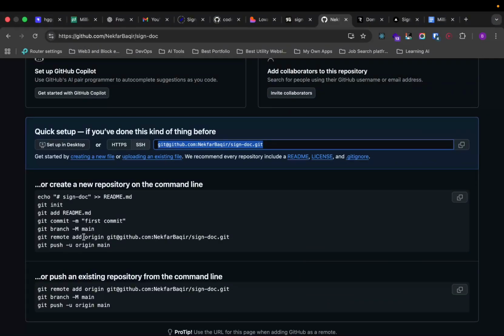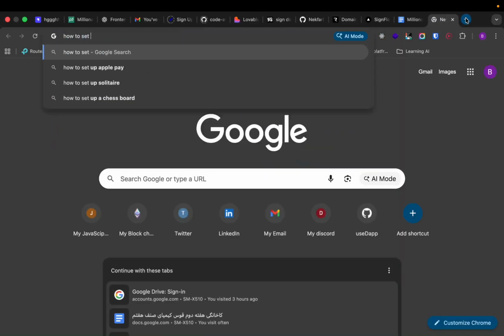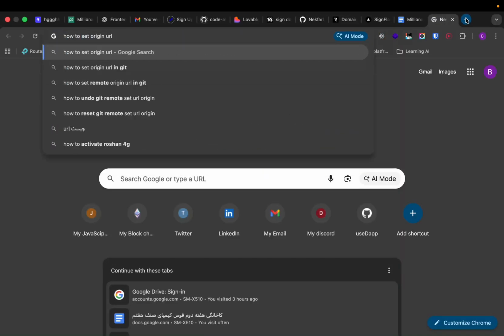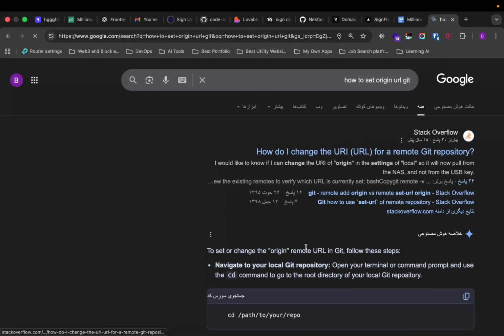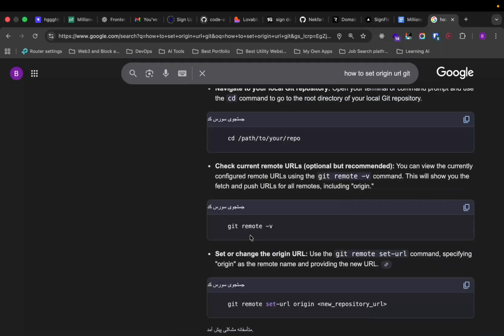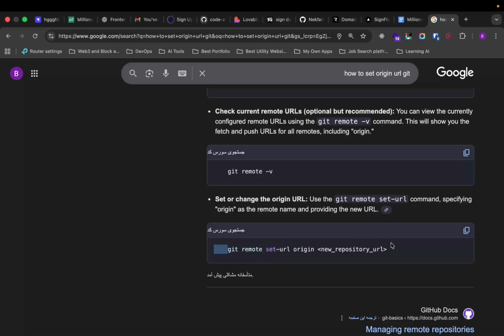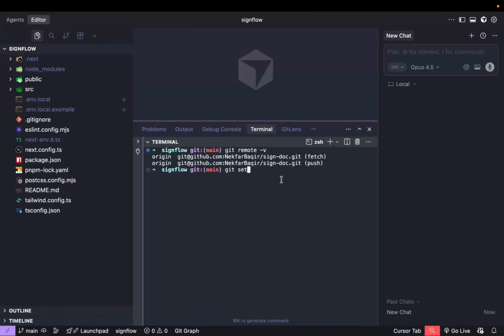I'm always forgetting that. It's add origin, git set origin URL. We always forget these things, don't worry. It's always there. Yeah, you can see we can add it like this.